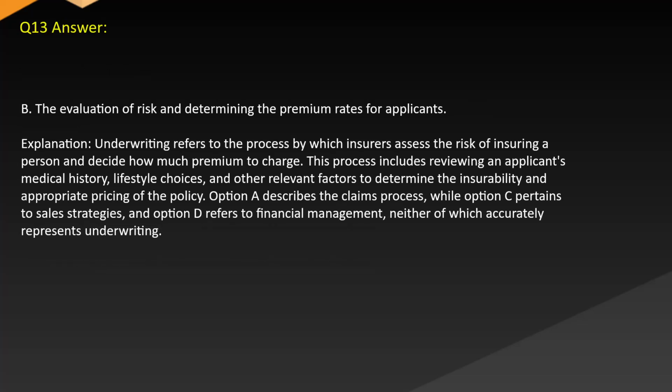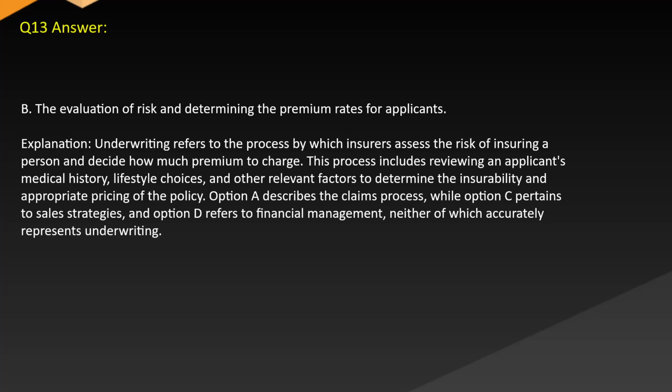Answer B, the evaluation of risk and determining the premium rates for applicants. Explanation: underwriting refers to the process by which insurers assess the risk of insuring a person and decide how much premium to charge. This process includes reviewing an applicant's medical history, lifestyle choices, and other relevant factors to determine the insurability and appropriate pricing of the policy.